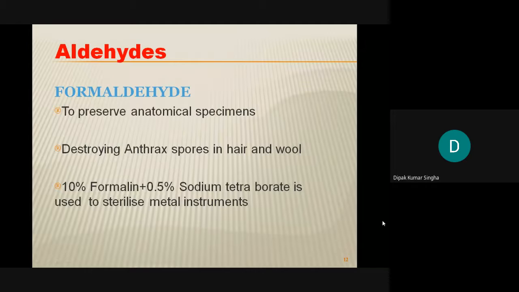Next is aldehyde. Which aldehydes are generally used in our daily life, I can discuss for that type of chemicals. Number one, formaldehyde, to preserve anatomical specimens. You all know it from your physiology lab.